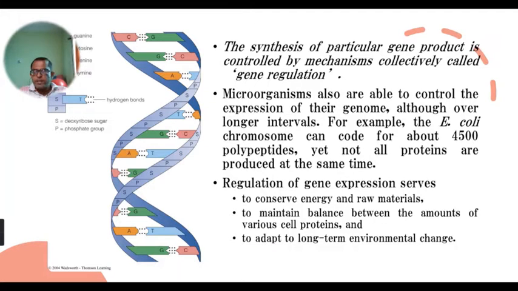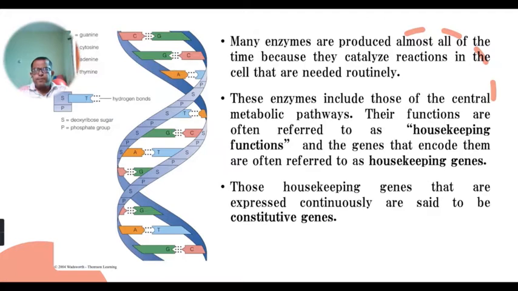And gene regulation also helps these microorganisms to adapt to long-term environmental changes. Whatever environmental changes happen, according to that, these microorganisms can change their gene expression through the gene regulation mechanism. Now, in microorganisms, there are some proteins or enzymes that are continuously needed.